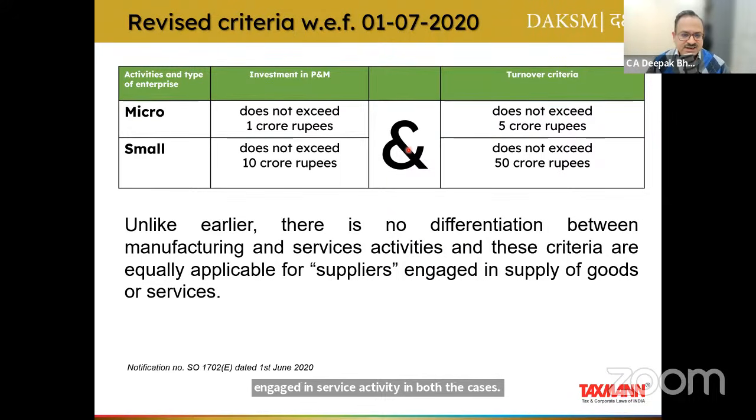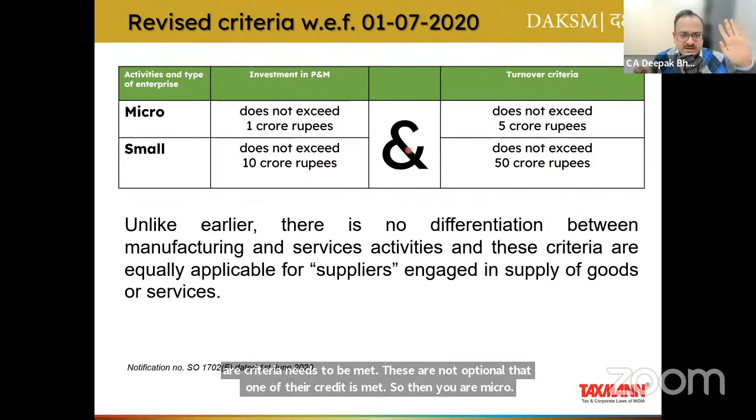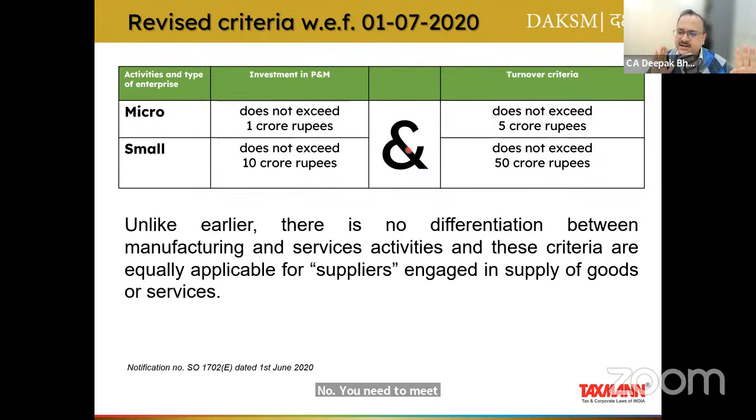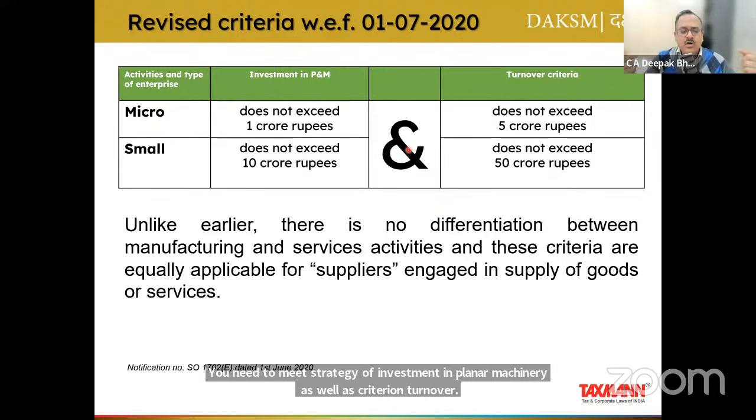And please appreciate, now there are two criteria. First is investment in plant and machinery, and second is turnover criteria. Both the criteria need to be met. These are not optional, that if one of the criteria is met, then you are micro. No, you need to meet the criteria of investment in plant and machinery as well as the criteria of turnover. If both the criteria are met, only then you can be called micro or small, as the case may be.